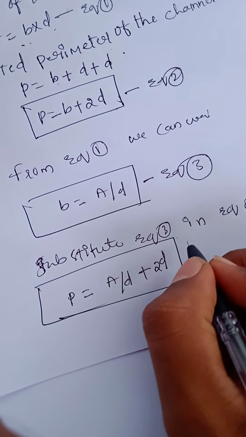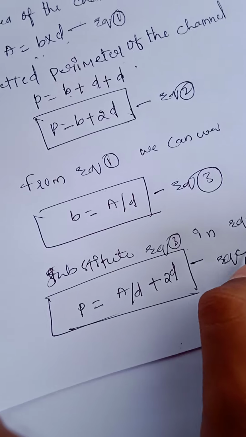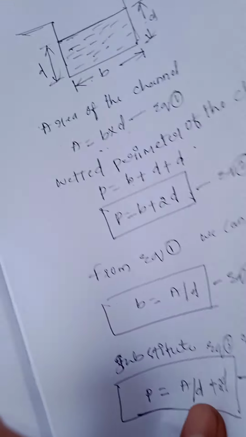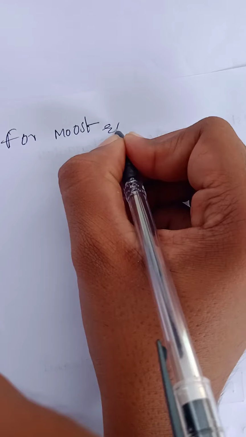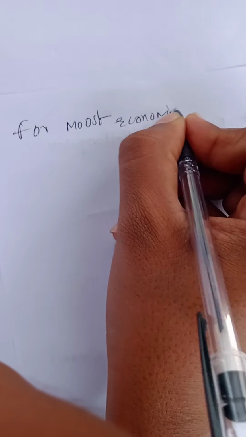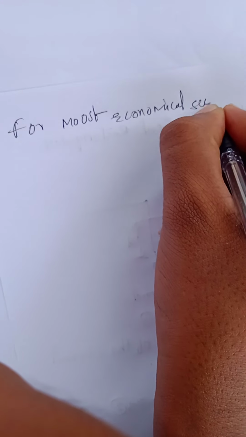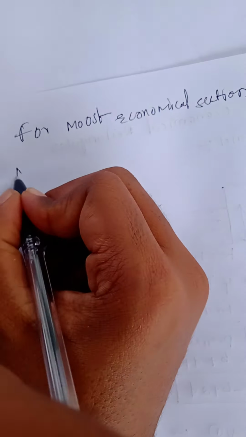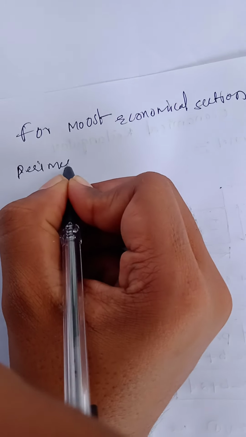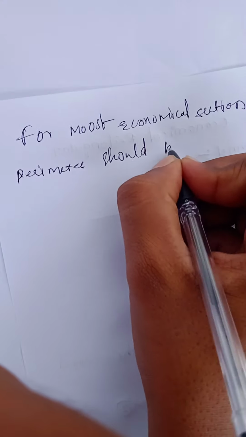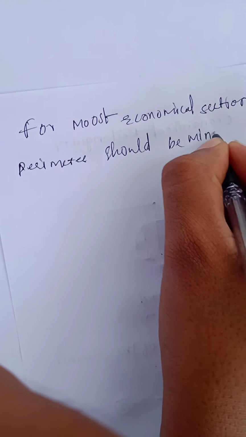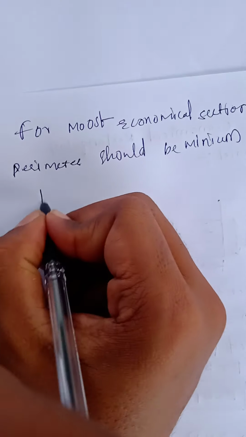This is considered to be equation 4. For the most economical section, the perimeter should be minimum for a given area.